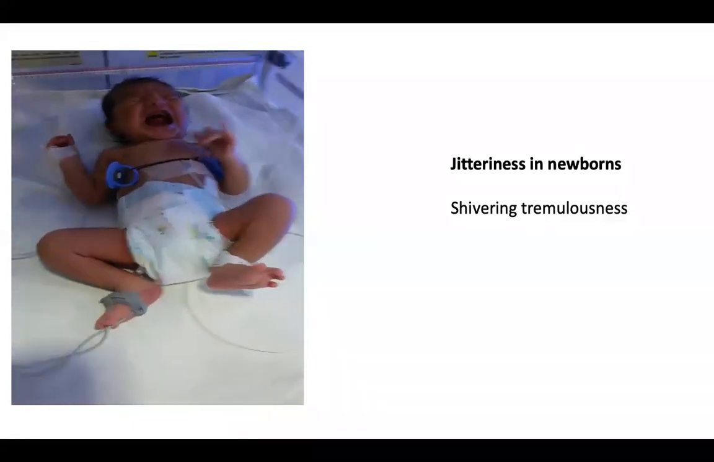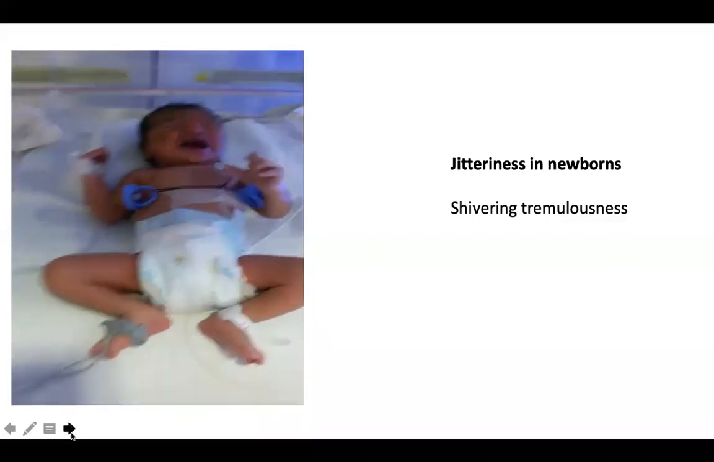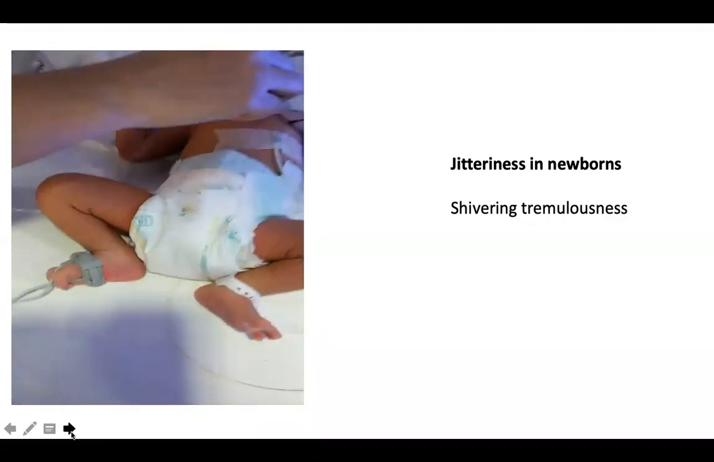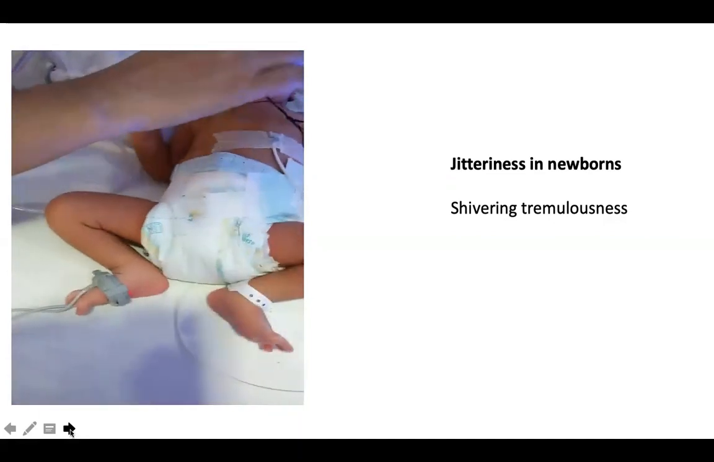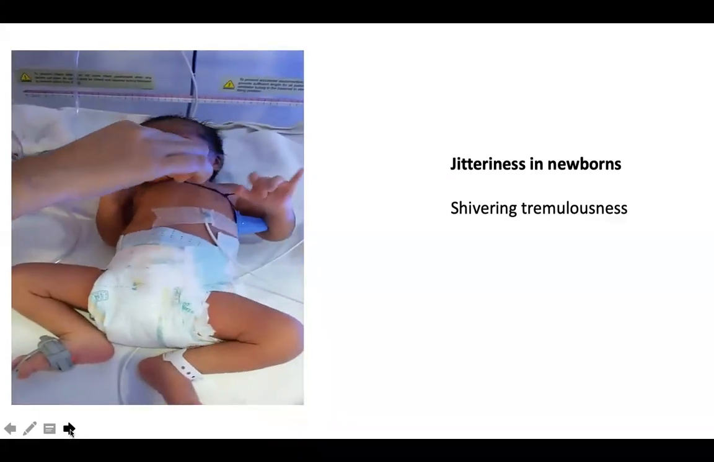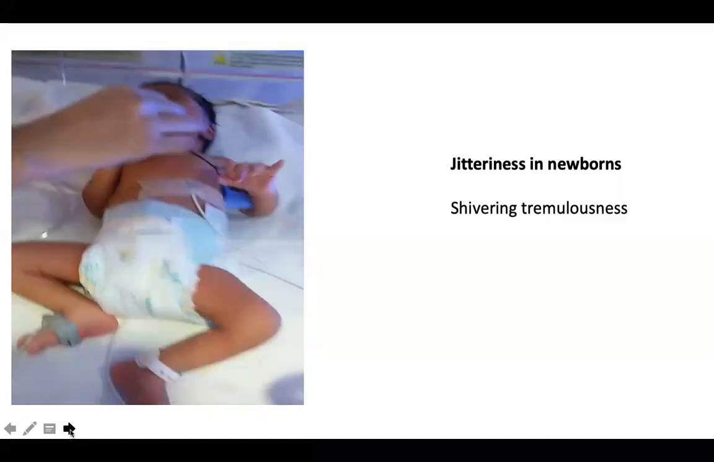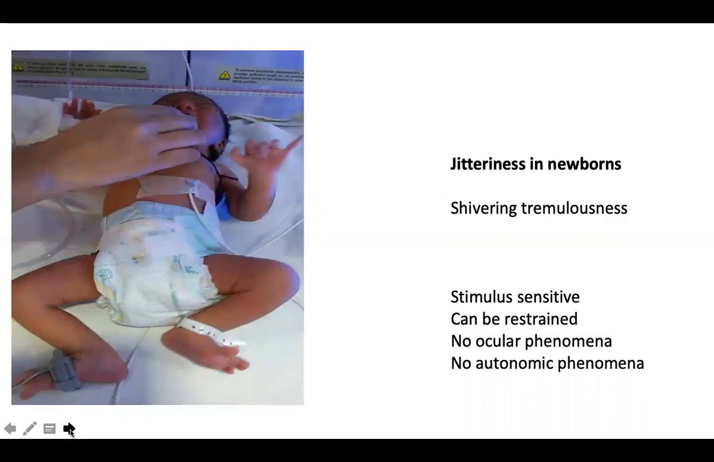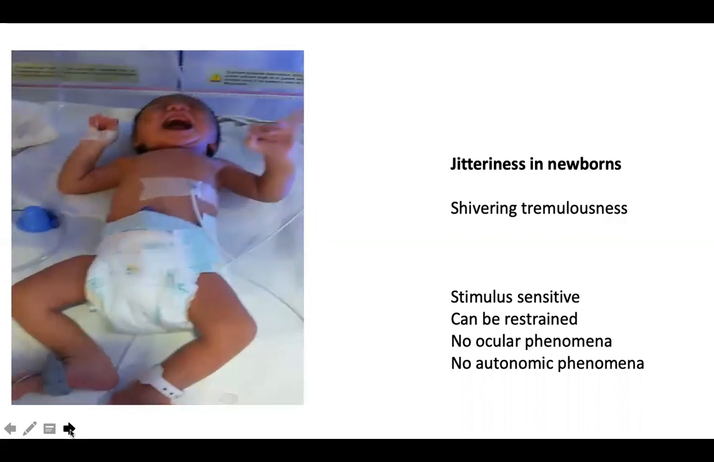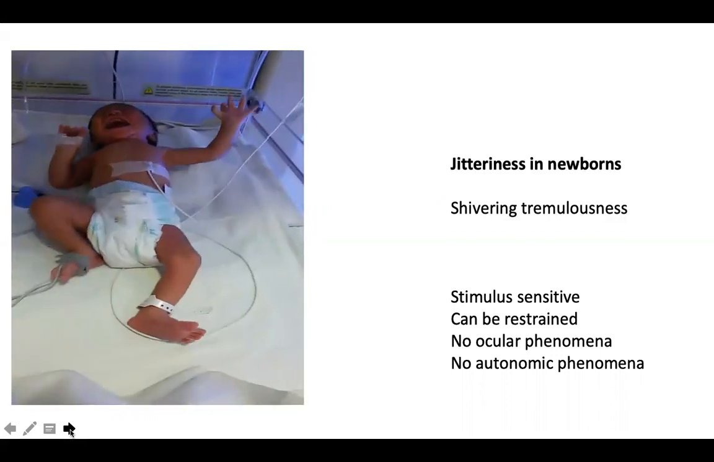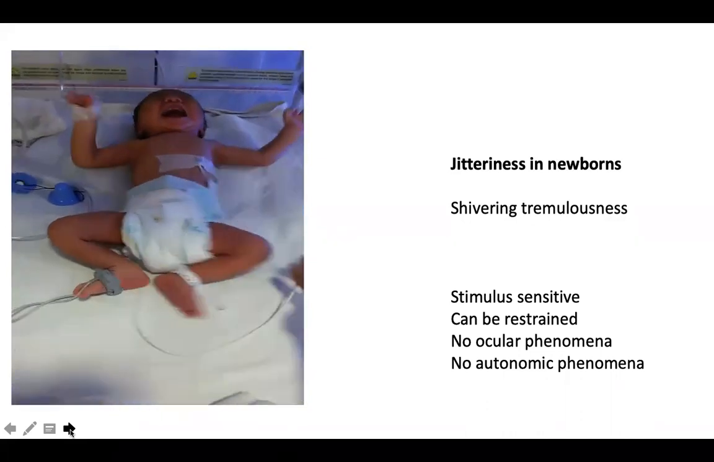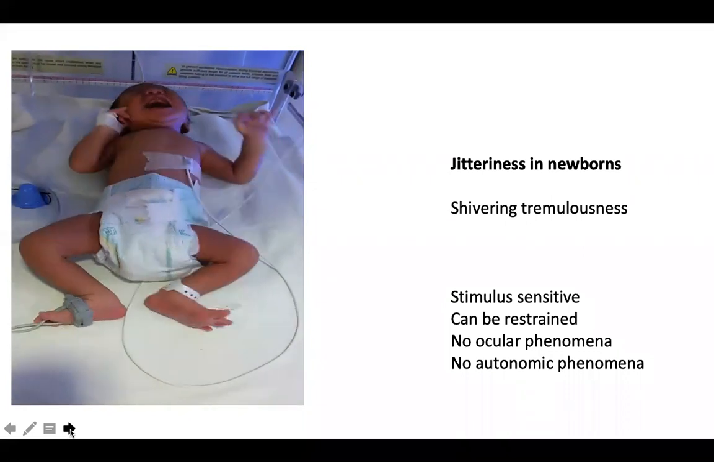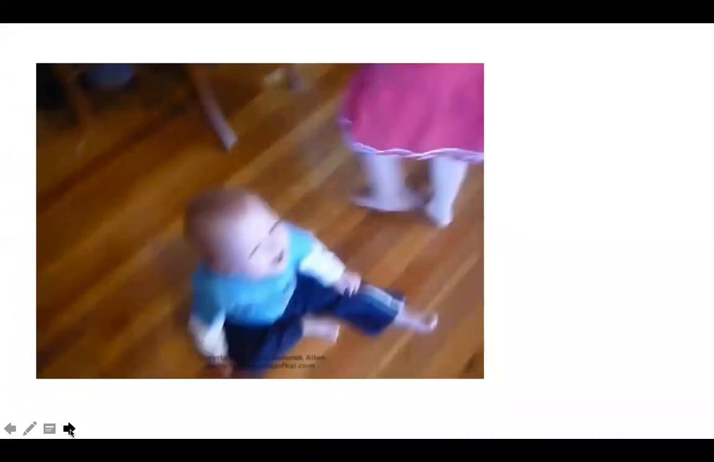So jitter is nothing but a form of tremor. Usually children outgrow the jitter by 2 to 3 months. Sometimes it may take about 6 months. But if you have a child who's having significant hypotonia or encephalopathy, this jitter could be part of other complex disorders as well. So the jitter is stimulus sensitive. It could be restrained. There is no ocular phenomena and no autonomic phenomena. It is a very common condition that has to be recognized. If you don't recognize it, unfortunately some of these children get phenobarbital and other anti-epileptics. There is no EEG correlate for this.